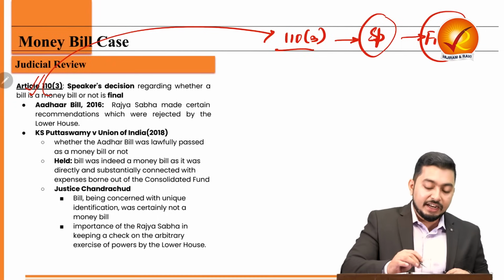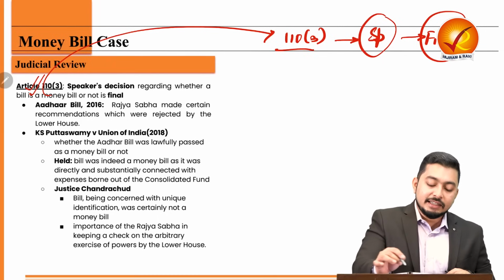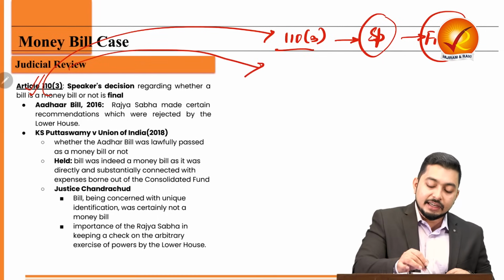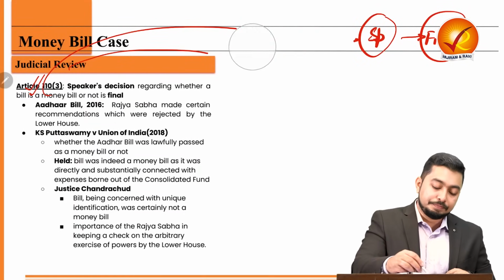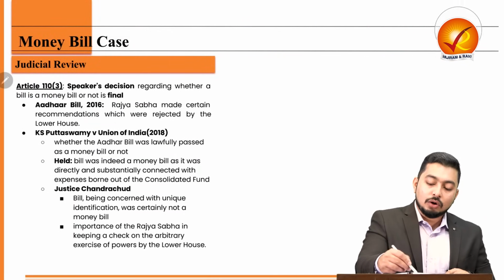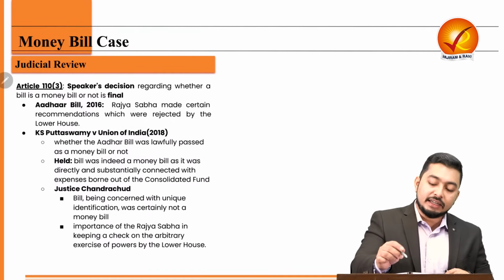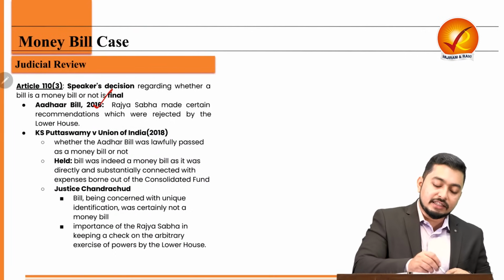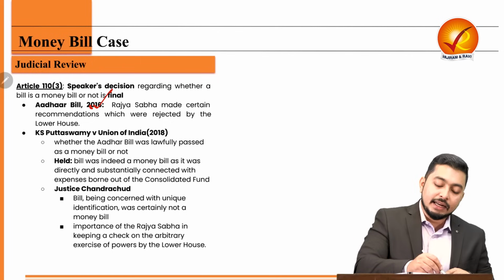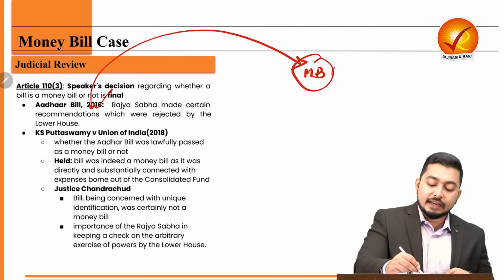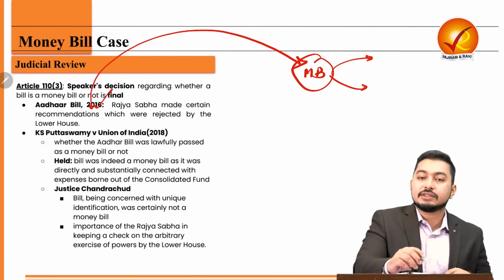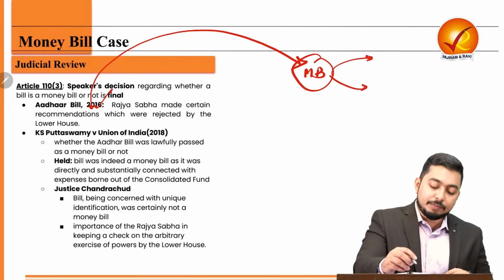But what we have seen is that whenever in the constitution any such word is written, then usually the judiciary will say subject to judicial review, and that has happened. Let's see how. The Aadhaar bill of 2016 went to Rajya Sabha also, and Rajya Sabha made some recommendations which were rejected. Later on, it was mooted that this is not a money bill. But the court gave a decision that it is a money bill, except that there was some dissent.